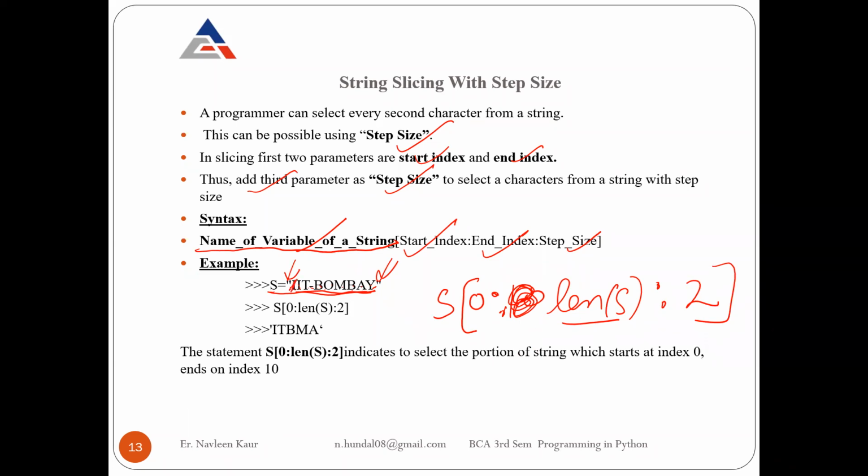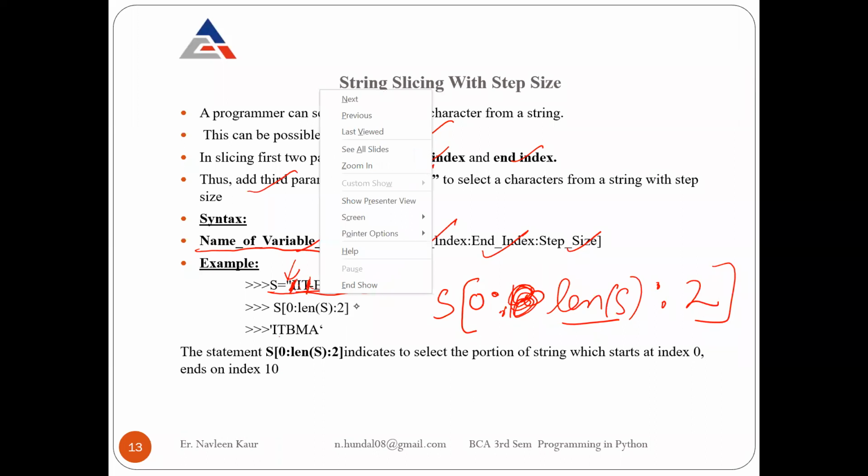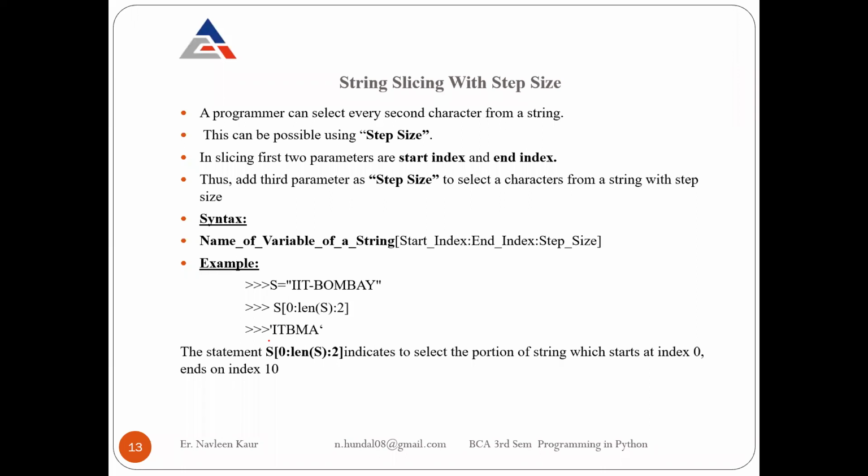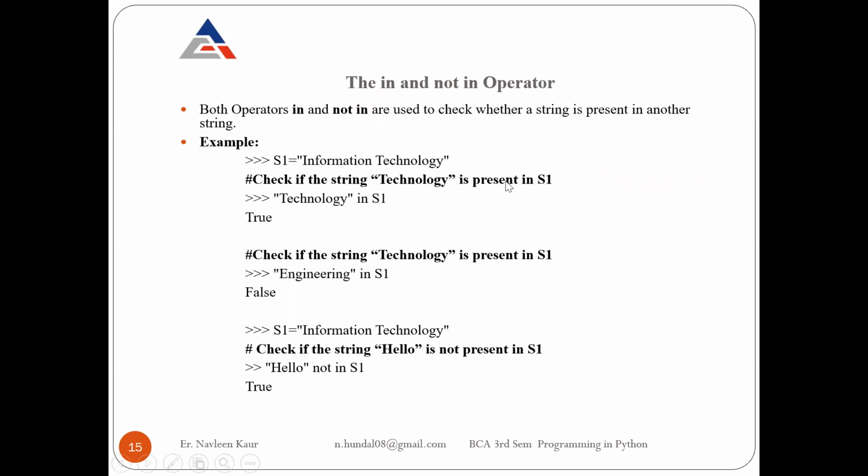So this will not get displayed. This I will display. This will not get displayed. This B. Sorry. This will come, and then there will be a skip of the next character. T will come, there will be a skip, B will come, a skip of O, M will come, a skip of B, A will come, and so on. So this is how it will work.